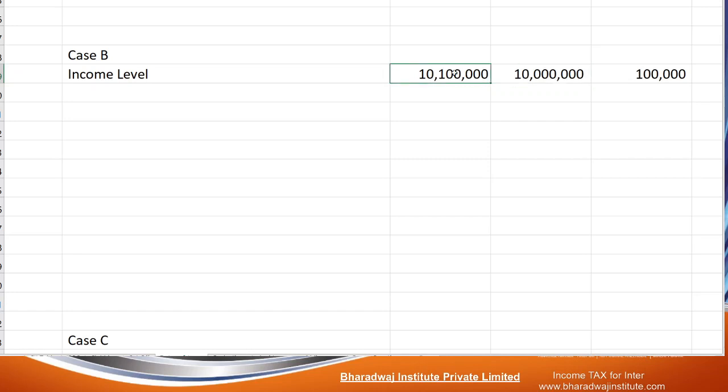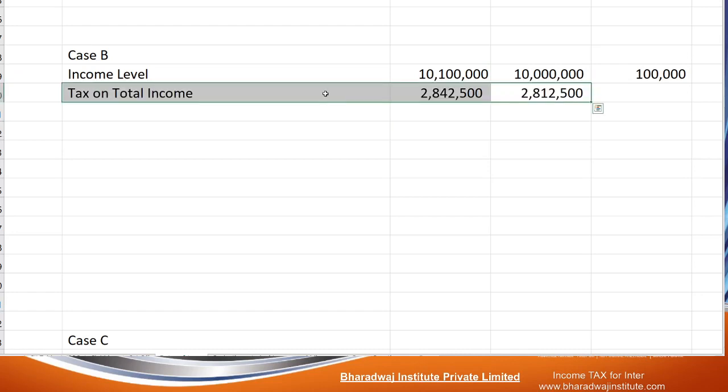One crore 1 lakh. What is the tax? Simply we can work out. We know the shortcut already. Up to 10 lakh, 1,12,500 will come. Balance 91 lakh into 30%. Same way here, up to 10 lakh, that is 1,12,500, and 90 lakhs into 30%. Like that you can add, and you will get the normal tax on total income. Clear? 91 lakh into 30% plus 1,12,500, and 90 lakhs into 30% plus 1,12,500.